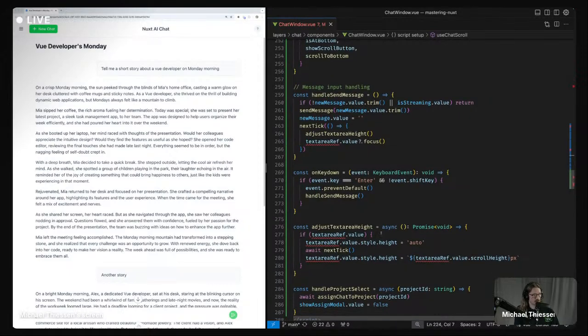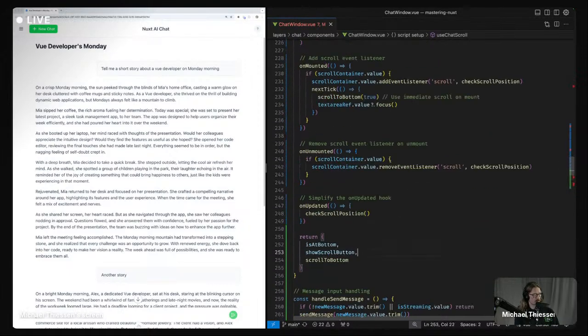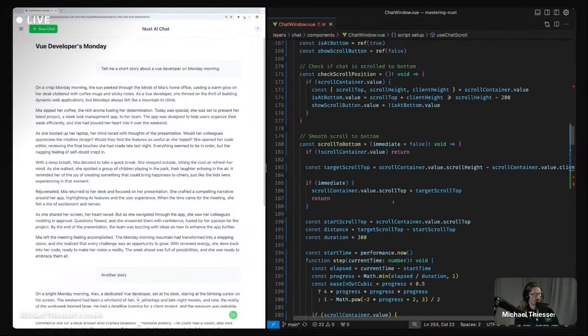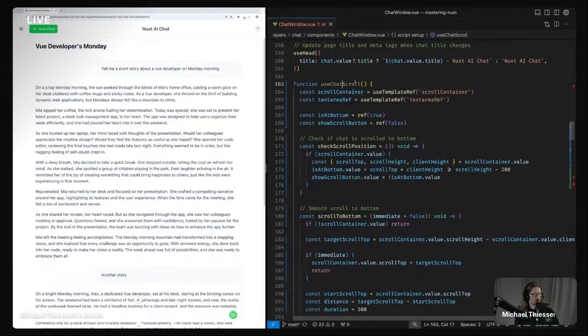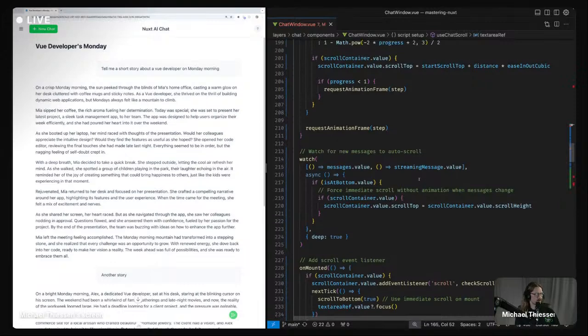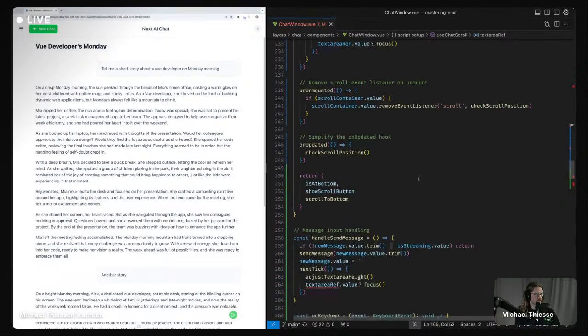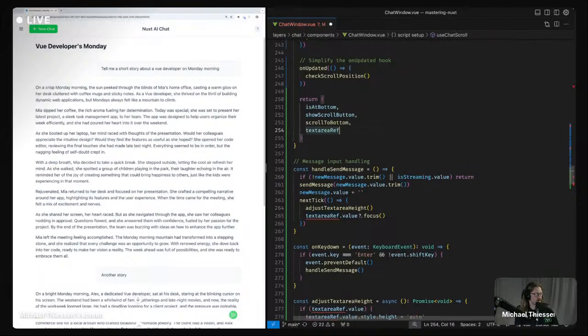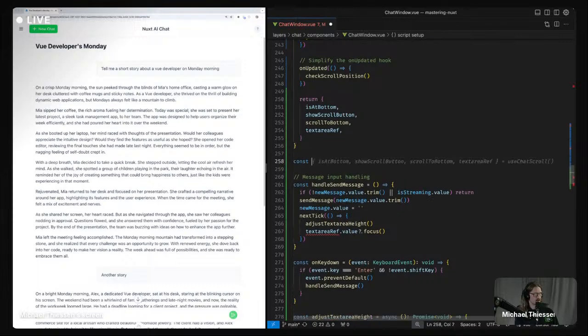Okay, so we've moved some code around. We've got a bunch of different stuff going on in this little function that we've created here, use chat scroll. Basically this lets us organize things as a very first minor step. We can see already that we have some errors here because we're not returning this text area ref. We need to get that somehow. So we can return it from this function, but then we actually need to use the function.